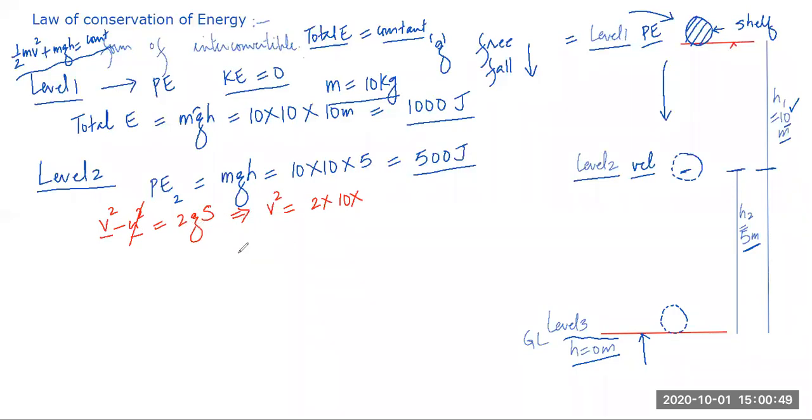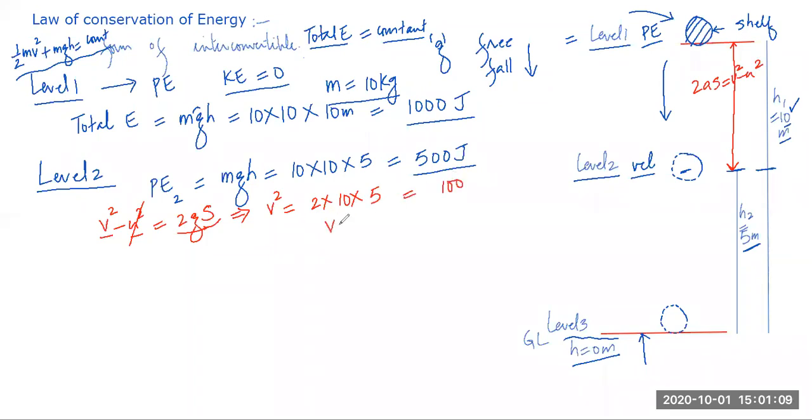No, not the height. This is s. S is the distance, the height traveled by the ball. This height traveled by the ball is equal to, 2as is equal to v square minus u square. So s is 5. So this is equal to 100.